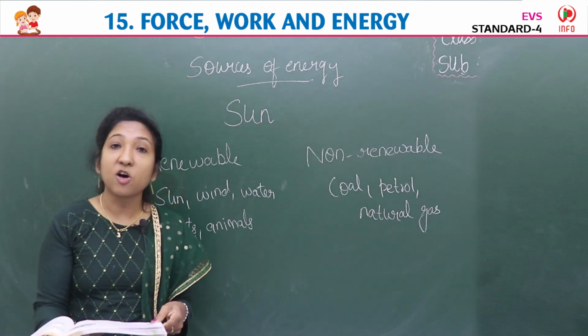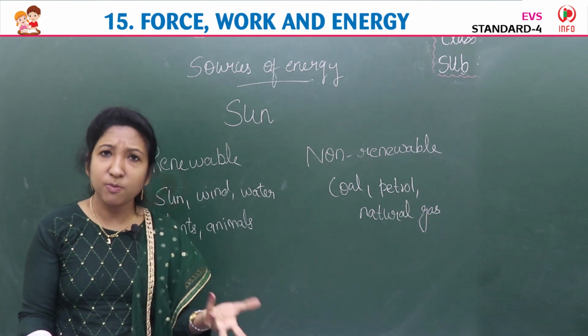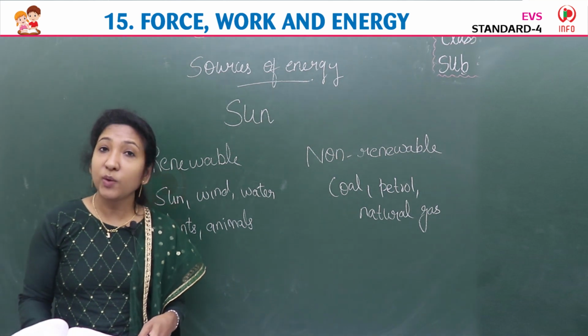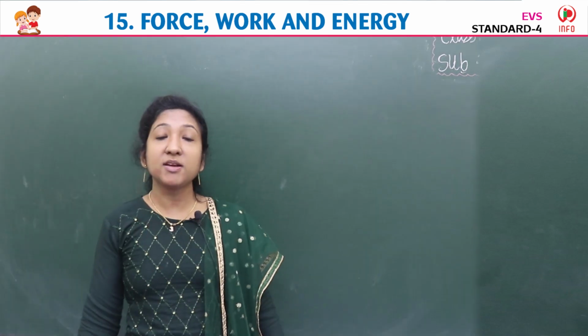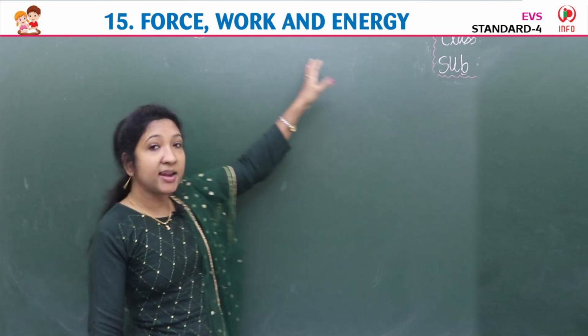Oil, natural gas and coal are called fossil fuels. Matter is made up of particles or molecules. To do any work, energy is used. We need energy to do any work. So that's all about the lesson. Yes, children, in this lesson, the main things we learned were about force, work and energy.